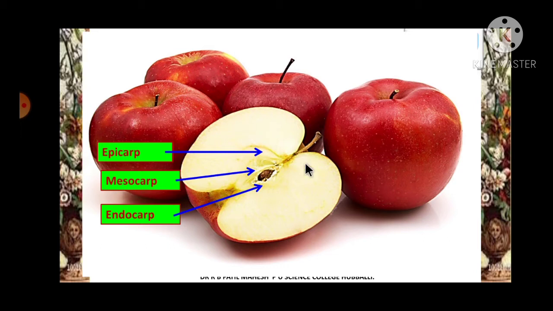That means the part which is edible is not the ovary, it is the thalamus. So which part are we eating, students? We are eating the thalamus, correct? If the fruit is developing from a part other than the ovary, and the thalamus is not a part of the ovary, then such a type of fruit is called a false fruit. An example is a pome, and the best example for that is an apple.